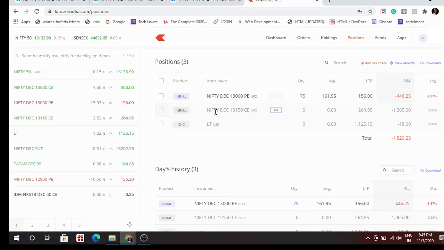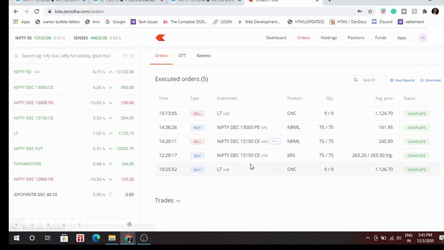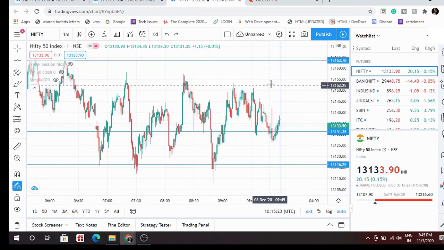And then I bought this Nifty at 1228 with a price of 263 rupees 20 paisa. Okay, let me show you.